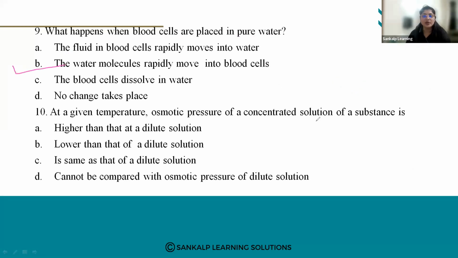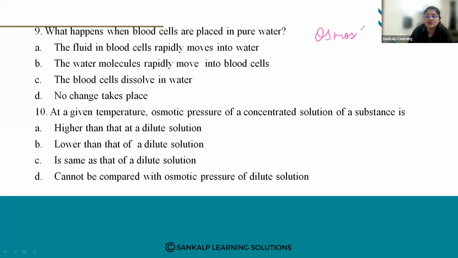So last question, one more question and we'll stop. The 10th one: at a given temperature, osmotic pressure of a concentrated solution of a substance is A, higher than that of a dilute solution, B, lower than that of dilute solution, C, same as that of dilute solution, and D, cannot be compared with osmotic pressure of dilute solution. At a given temperature, osmotic pressure of a concentrated solution is.